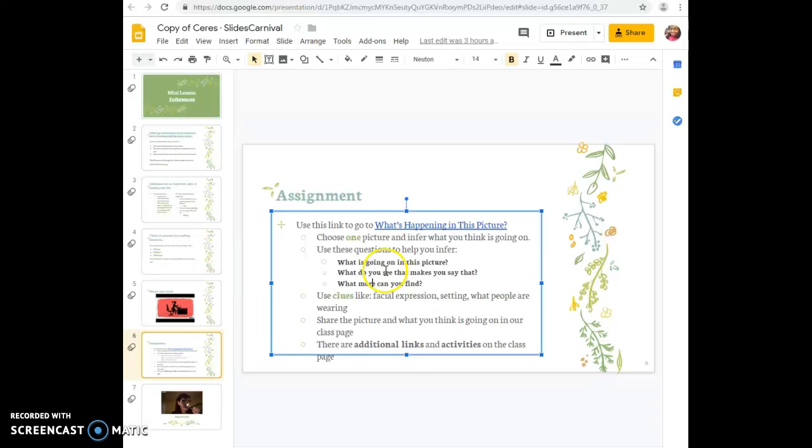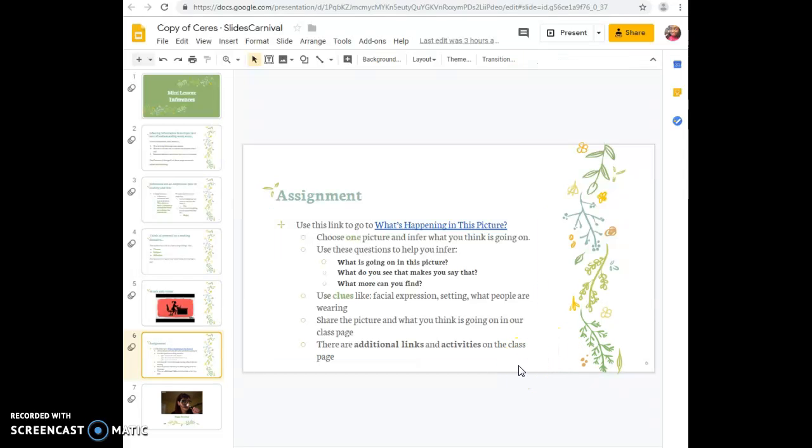What's going on in this picture? What do you see that makes you say that? And what more can you find to build on what you've already inferred? I also gave them some clues like look at the facial expressions, the setting, what people are wearing, and I provided some additional links and activities on the Seesaw class page that could help them supplement that information if they feel like they need a little bit more help before they get into the assignment.